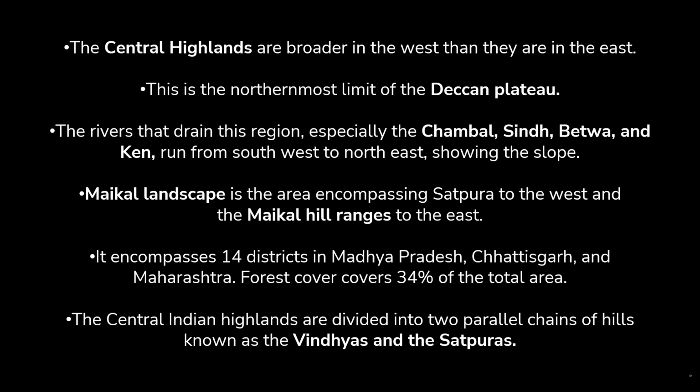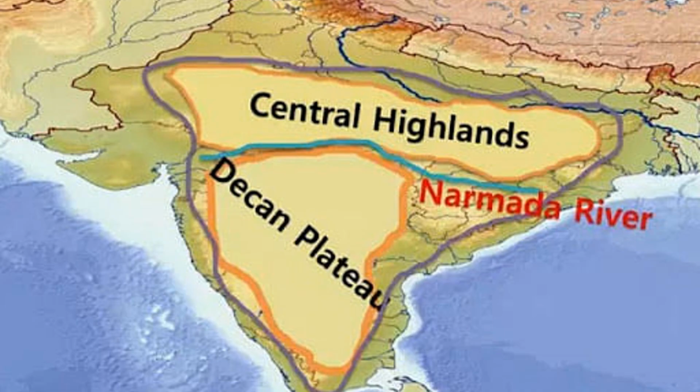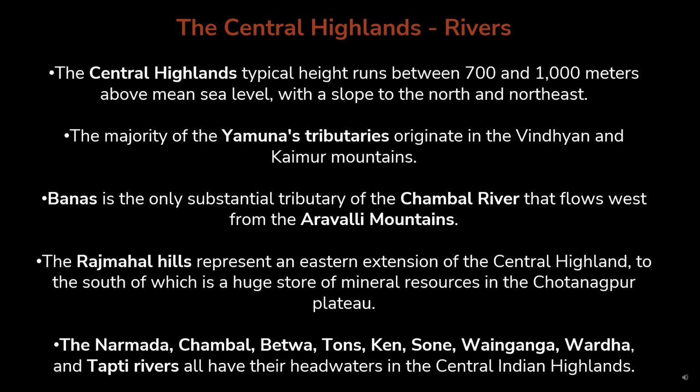The Central Indian Highlands are divided into two parallel chains of hills known as the Vindhyas and the Satpuras. The Central Highlands, rivers. The Central Highlands' typical height runs between 700 and 1,000 meters above mean sea level, with a slope to the north and northeast. The majority of the Yamuna's tributaries originate in the Vindhyan and Kaimur Mountains. Banas is the only substantial tributary of the Chambal River that flows west from the Aravali Mountains.